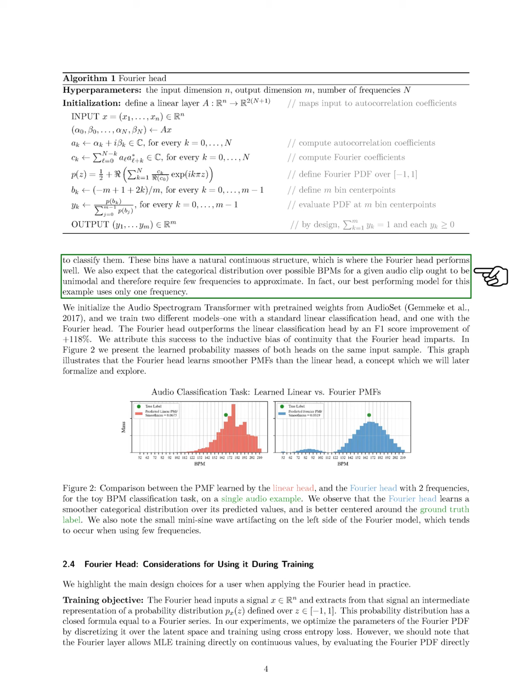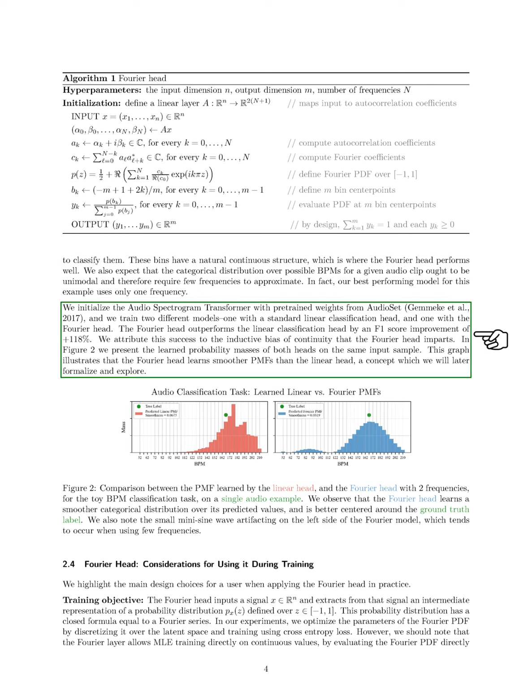We anticipate that the distribution of possible BPMs for a given audio clip will be unimodal, requiring only a few frequencies for approximation. In fact, our best model for this task uses just one frequency. We initialize the audio spectrogram transformer with pre-trained weights and train two models, one with a standard linear classification head and another with the Fourier head. The Fourier head significantly outperforms the linear head, achieving an improvement of 118% in the F1 score, which we attribute to the continuity bias of the Fourier head.